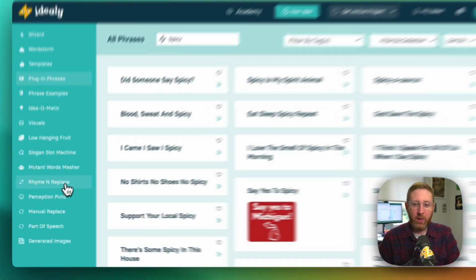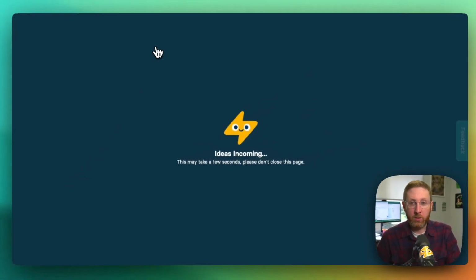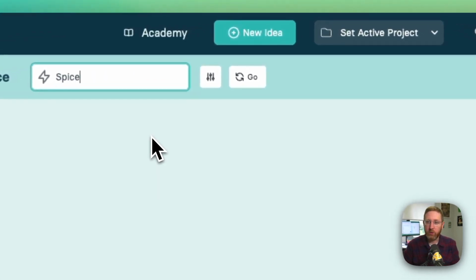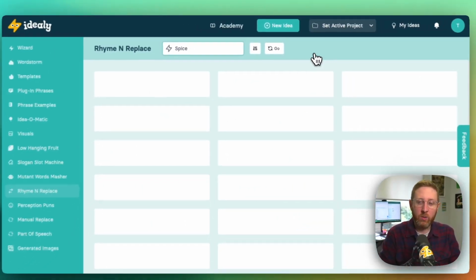Let me show you now another major tool called the rhyme and replace tool. This is great for coming up with puns. So anytime you're looking for rhyme-based puns, the rhyme and replace tool is here for you. So what's a word related to Mexican food or something like that we could use? Or maybe you could use like spice. Let's just stick with that for now. So I'll put in here the word spice.